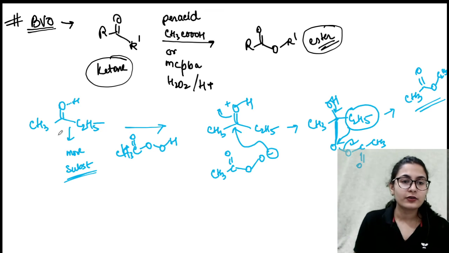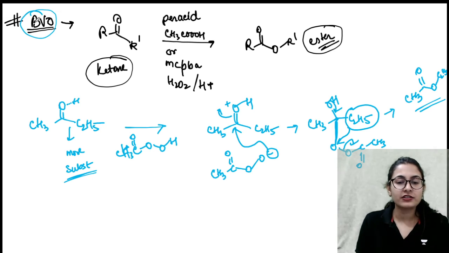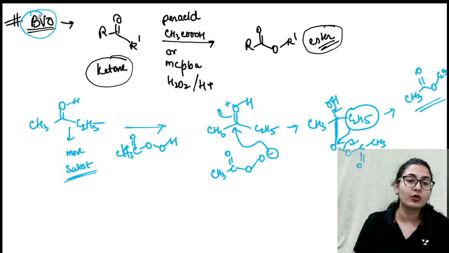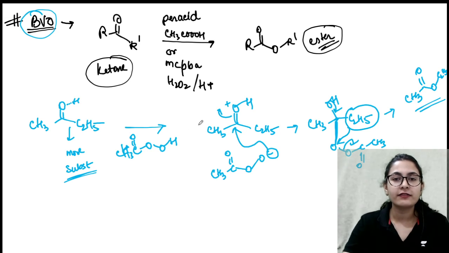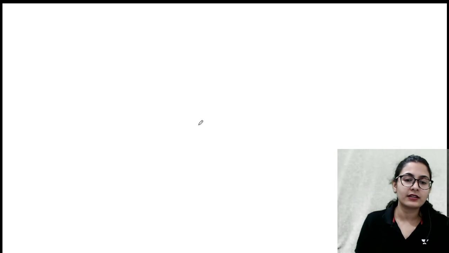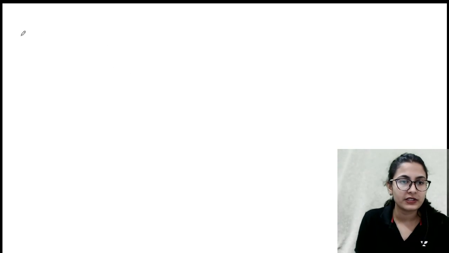All right. So this is very, very important about Baeyer-Villiger oxidation. Most of the times you're going to see that the more substituted carbon migrates. So if we are directly able to write the products of some of the reactions, let's see. Example number 1.